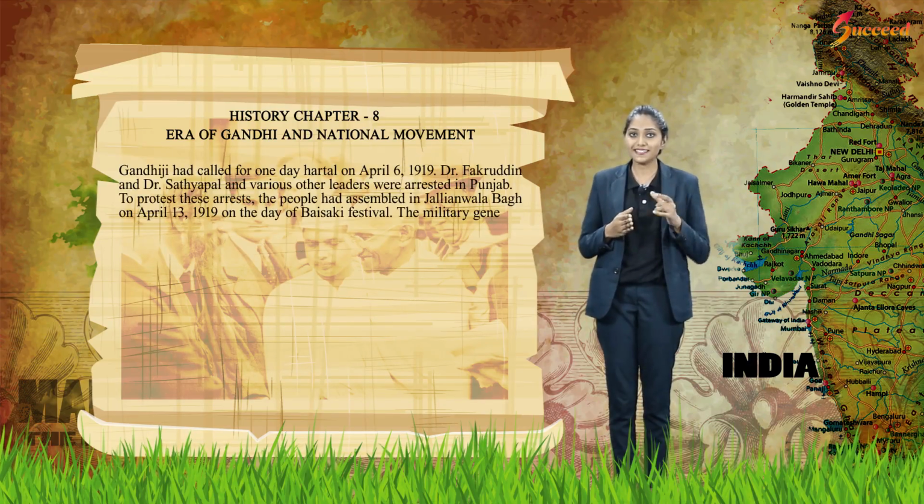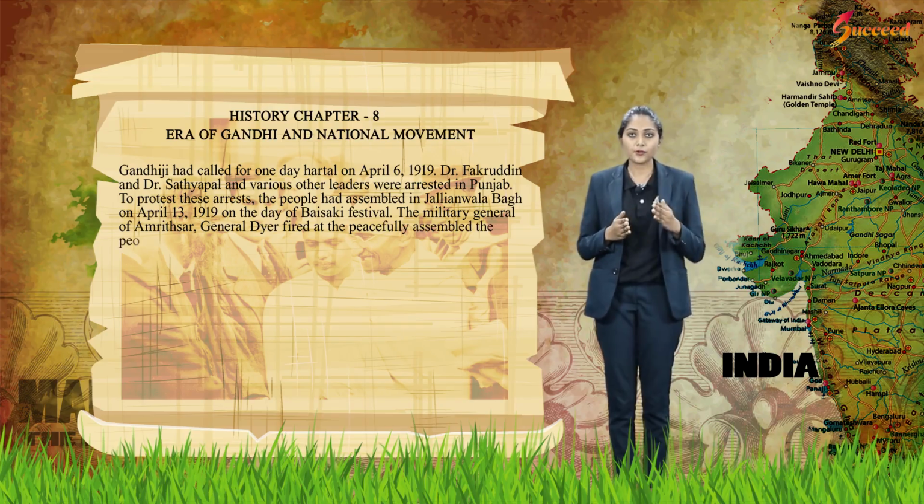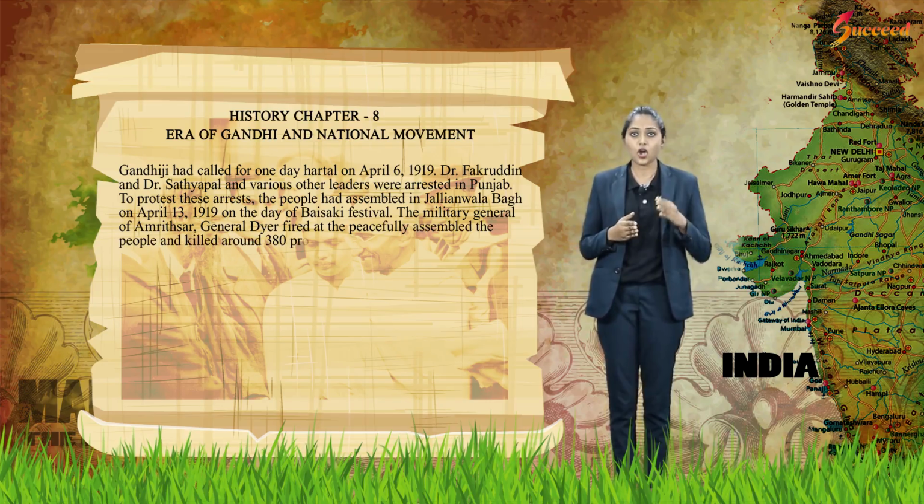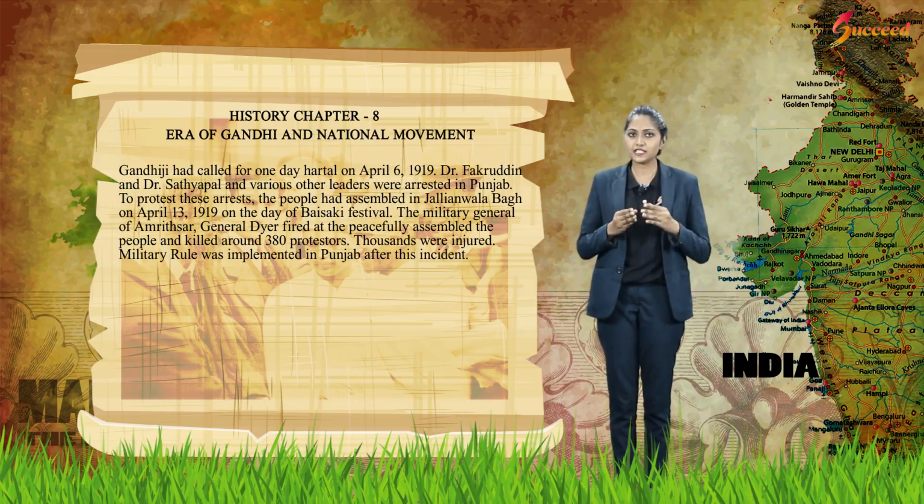Gandhiji called for a one-day hartal on April 6, 1919. Dr. Fakhruddin, Dr. Satyapal and various other leaders were arrested in Punjab. To protest these arrests, the people had assembled in Jallianwala Bagh on April 13, 1919, on the day of the Baisakhi festival. The military general of Amritsar, General Dyer, fired at the peaceful assembly of people and killed around 380 protesters.